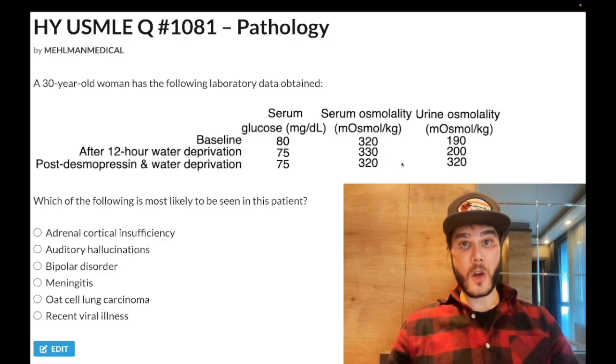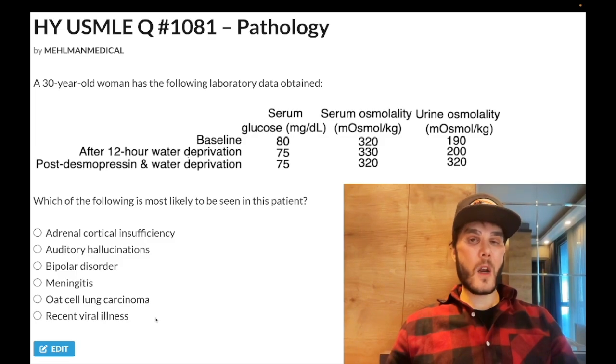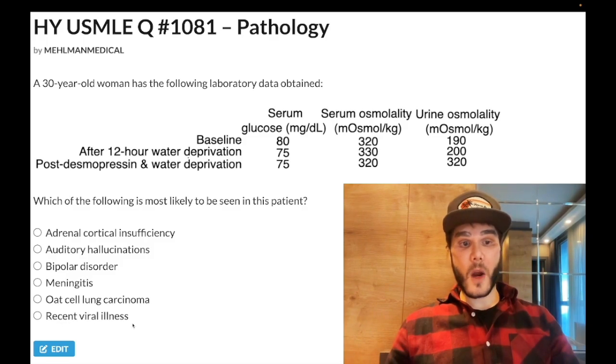Okay, so you'd have concentrated urine to start. This would be a lot higher. Okay, 800, etc. Okay, 1 out of 15 times you can see it down in this range, but you'd have concentrated urine to start, and you'd have dilute serum osmolality. Wrong answer. Choice E. And also, because your ADH level would be super high, if you administered additional exogenous analog, it's not going to make a difference in the setting of SIADH. Choice F, recent viral illness, wrong answer.